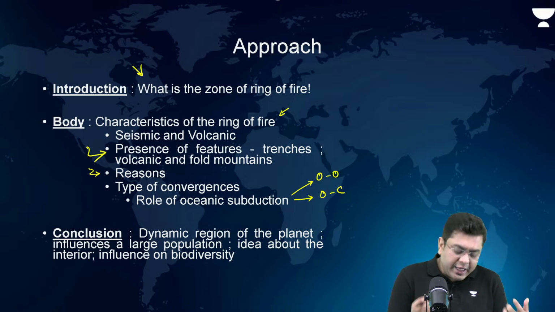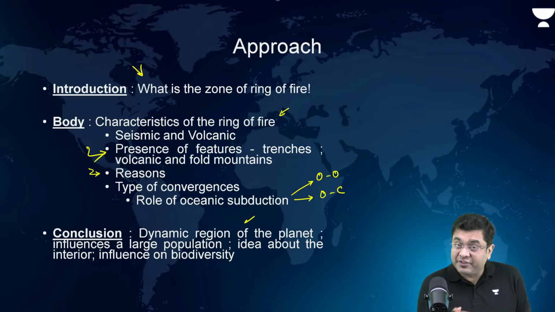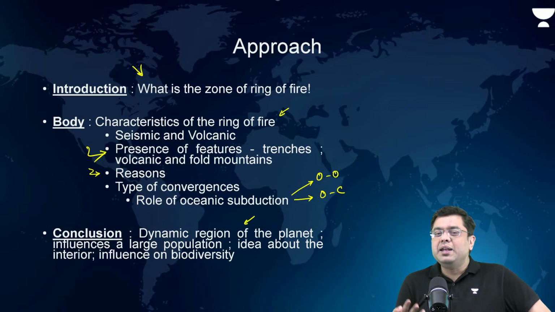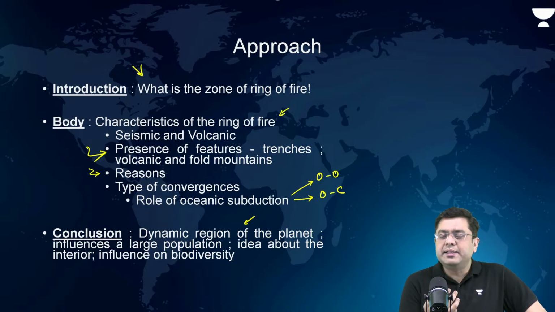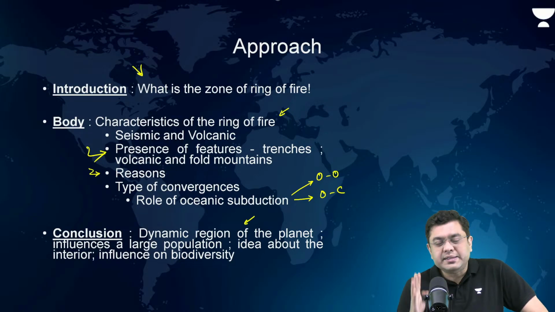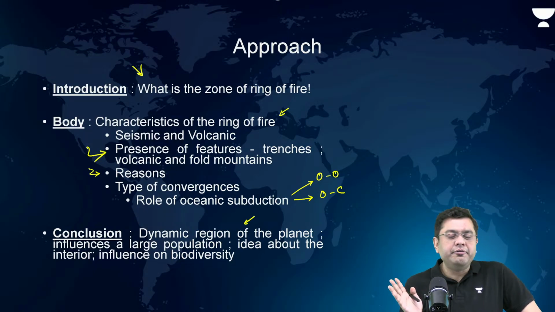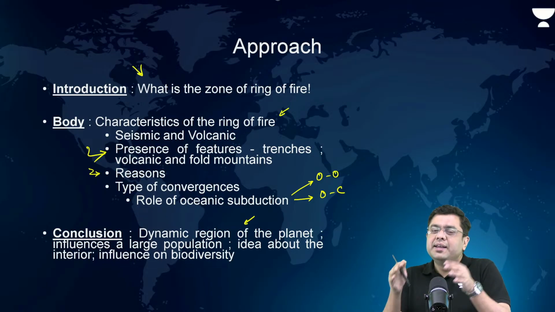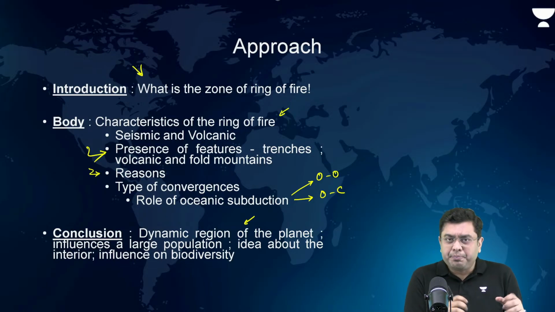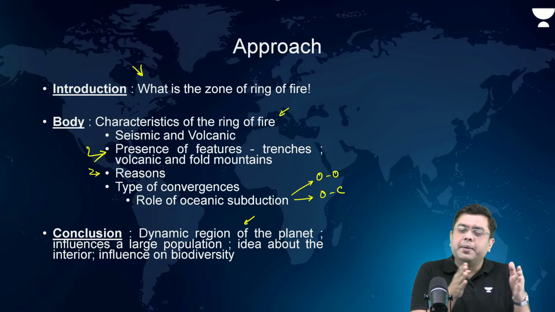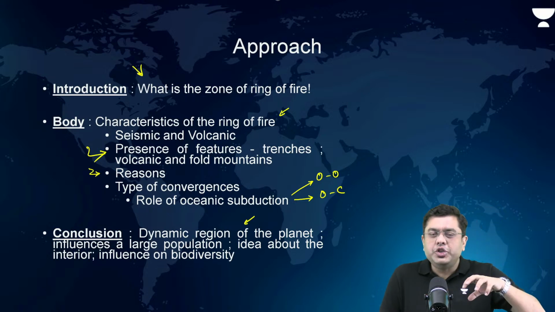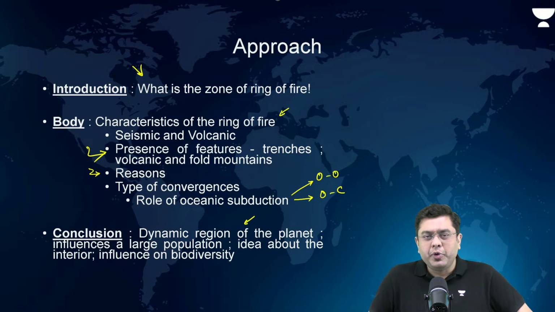So in this, the influence and the aspect of this being one of the dynamic regions of the planet, study and understanding of the events in this region helps us understand the internal functioning of planet Earth and decipher the interior of planet Earth. That can be one way to conclude. The other way to conclude is that understanding this helps us have a foresight, a predictability of the events in the region, which influences larger population and biodiversity in the region. Okay, I hope that is clear.